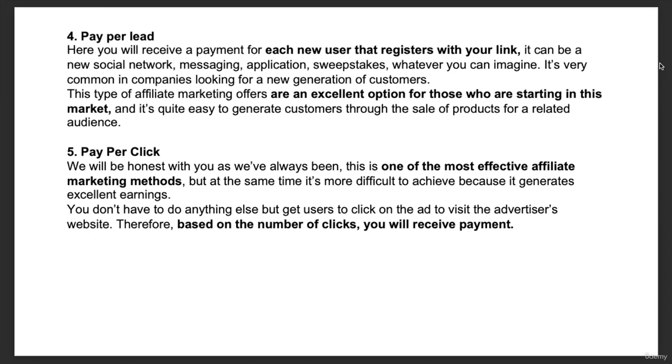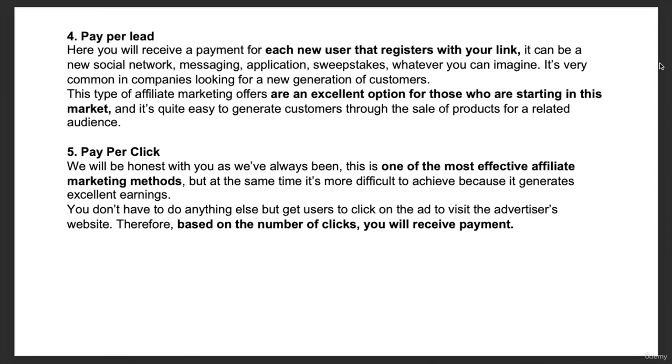It's very common in companies looking for a new generation of customers. This type of affiliate marketing offers an excellent option for those who are starting in this market, and it's easy to generate customers through the sale of products for a related audience, right? So you must have seen a lot of times where your friend sends you a message, use my link to register on this application, you'll get a 10% discount. Not only are you getting a 10% discount, but your friend is also getting a 15% commission on the back end. So these are called pay per lead.